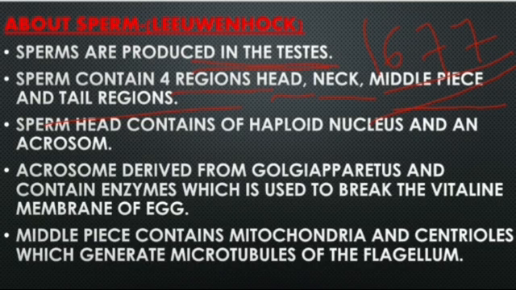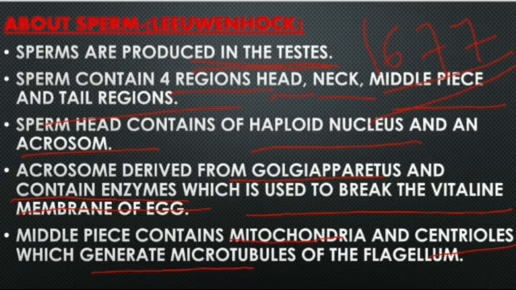The acrosome is derived from the Golgi apparatus and contains enzymes used to break down the vitelline membrane of the egg during the acrosomal reaction. The middle piece contains mitochondria and centrioles which generate the microtubules of the flagellum, helping flagellum movement. Energy for the flagellum movement comes from mitochondrial ATP.